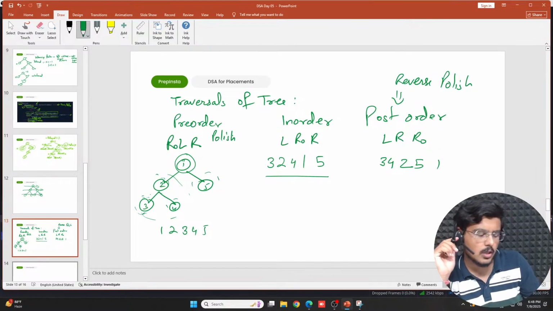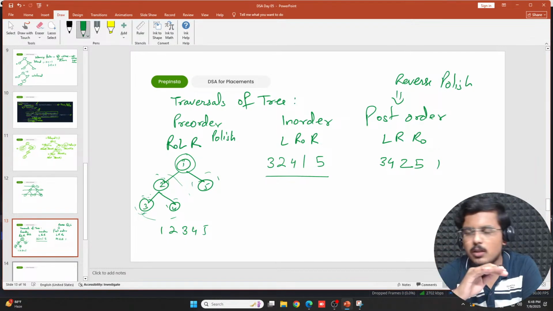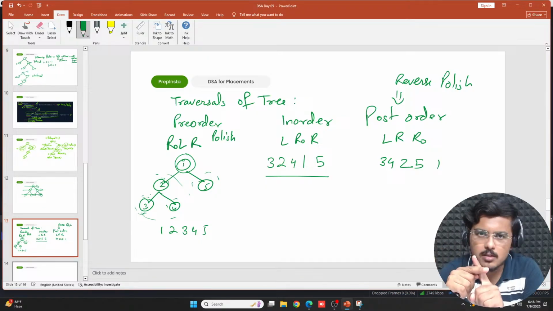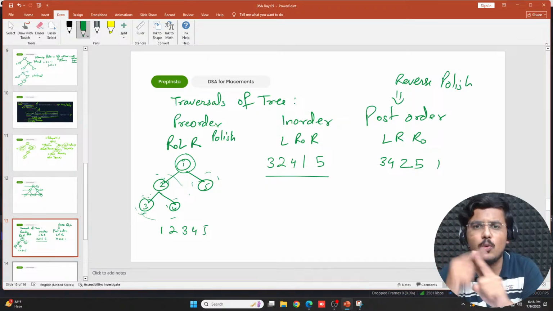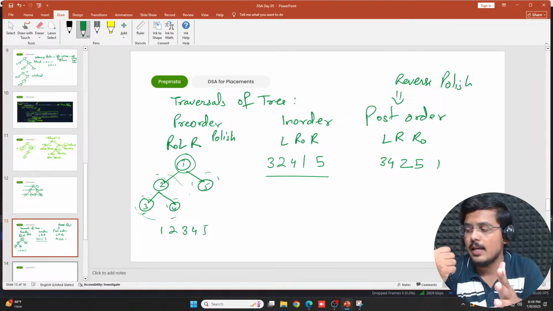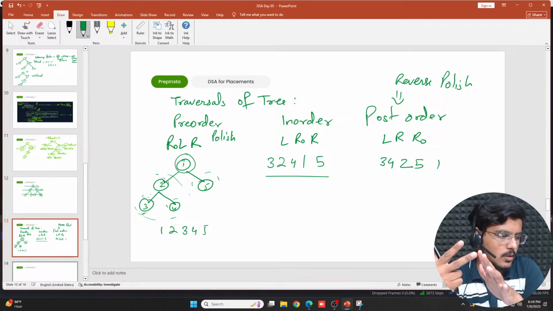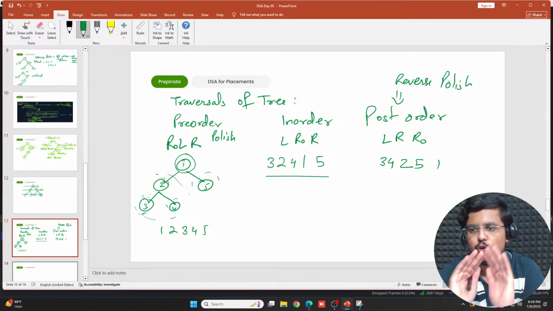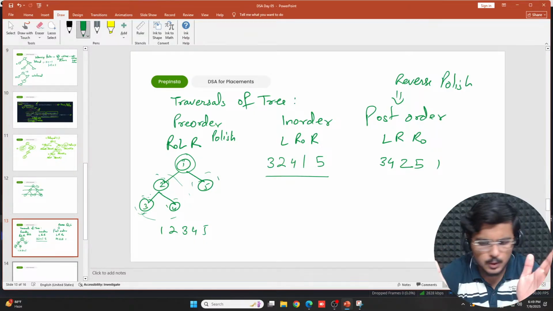Okay, so you want to start the revision, Mayur? Simple. Start from arrays. Do only the easy questions, revise them. Then hashing, then 2 pointers, then stacks, then linked lists, then you come to trees, and then graphs. That's how the order should be. Okay, that's pretty much about it.